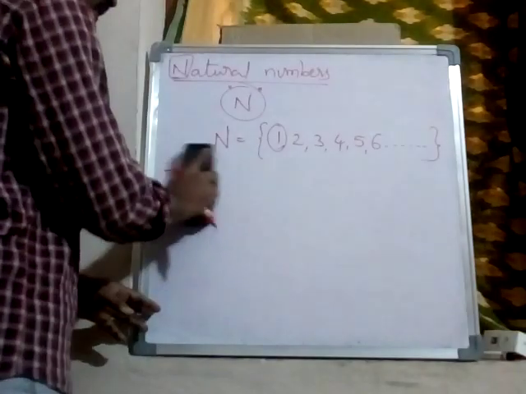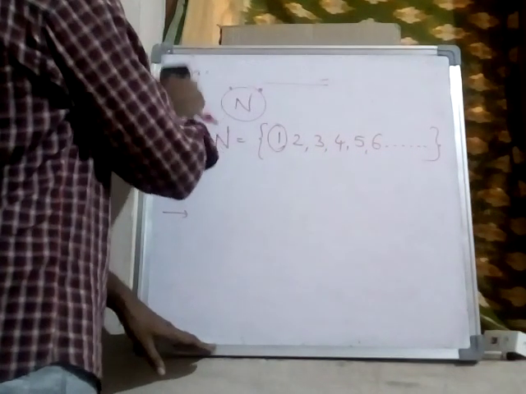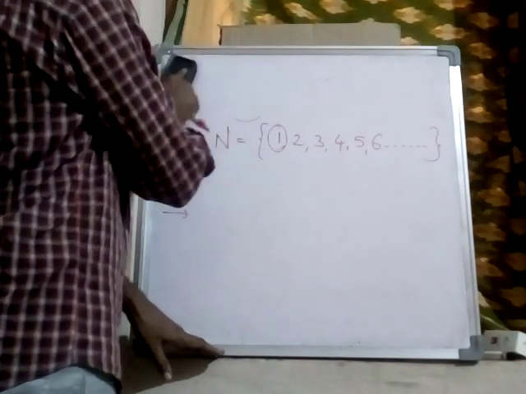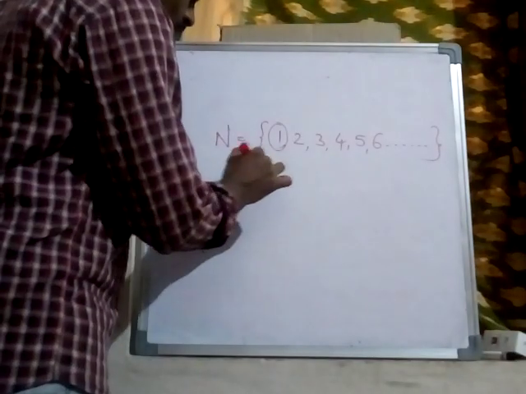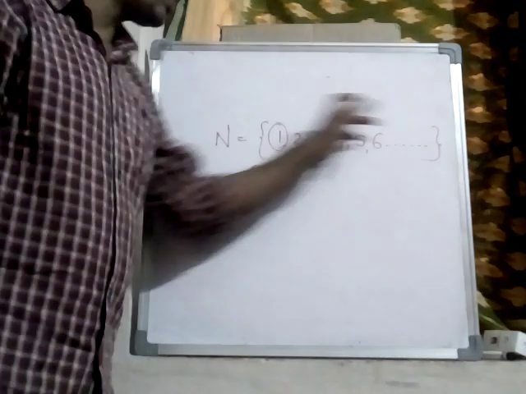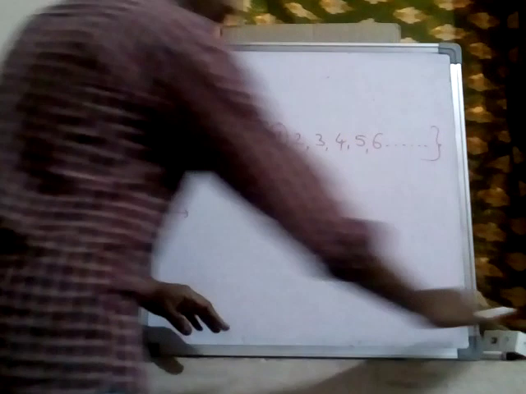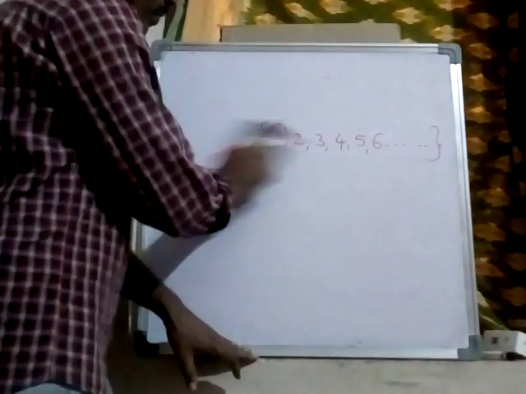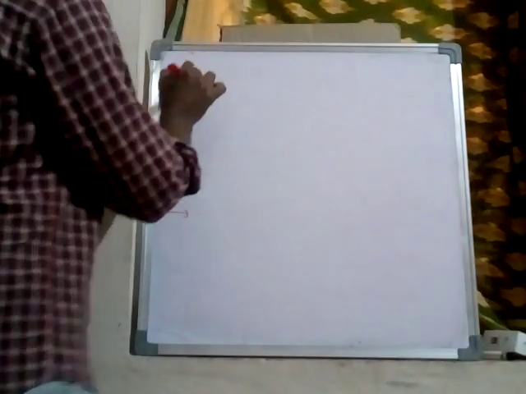So all natural numbers together with 0 are called whole numbers. The set of all natural numbers together with 0 are called whole numbers. It is denoted by W.